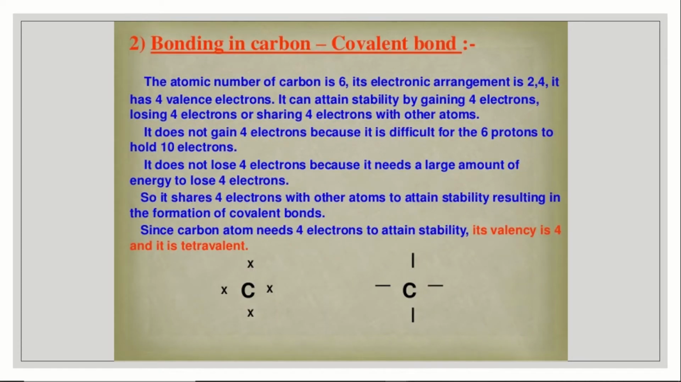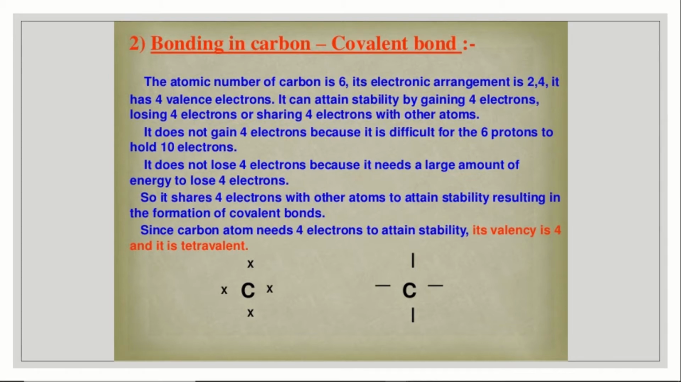Next is bonding in carbon, called the covalent bond. The atomic number of carbon is 6, which is very important. You have to memorize it. The atomic number of carbon is 6. Its electronic configuration is 2,4. It has 4 valence electrons. It can attain stability by gaining 4 electrons, losing 4 electrons, or sharing 4 electrons with other atoms. So this one is an important concept.